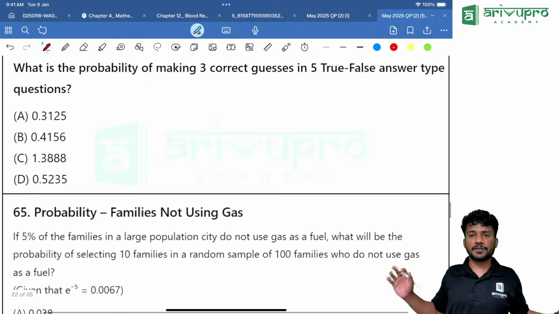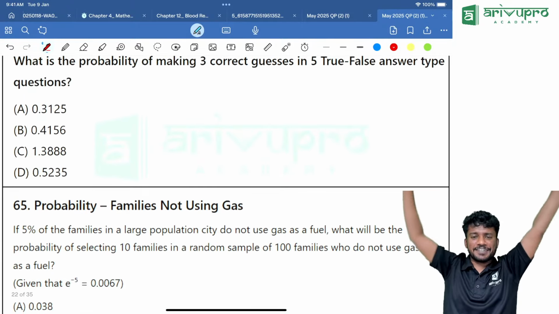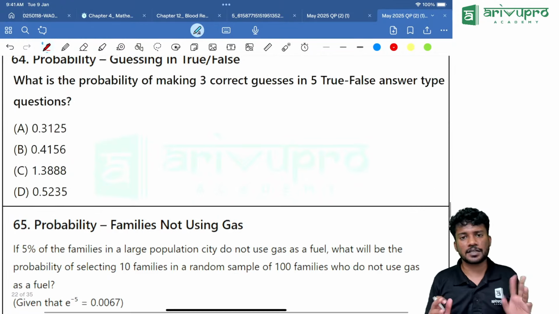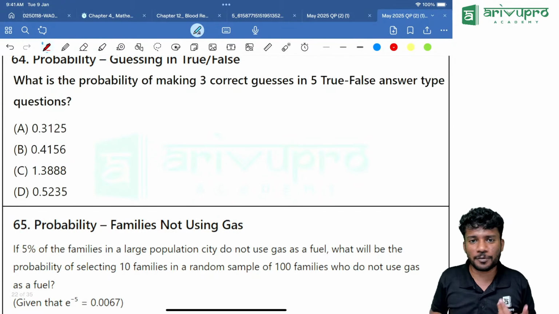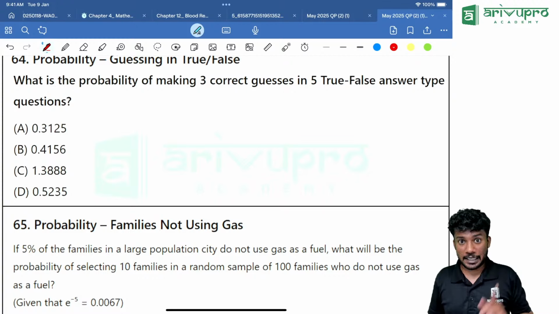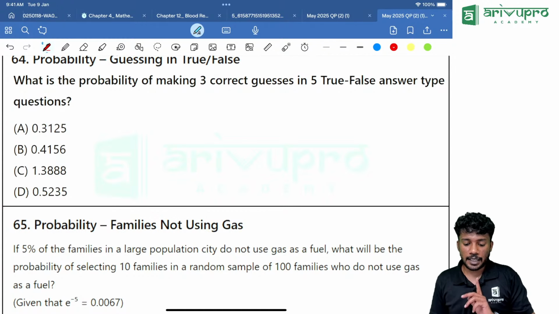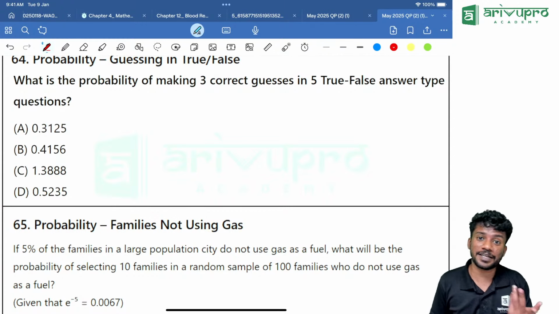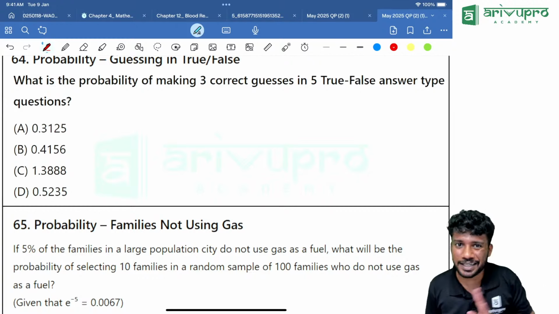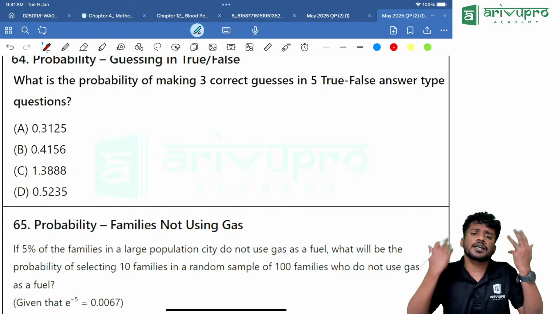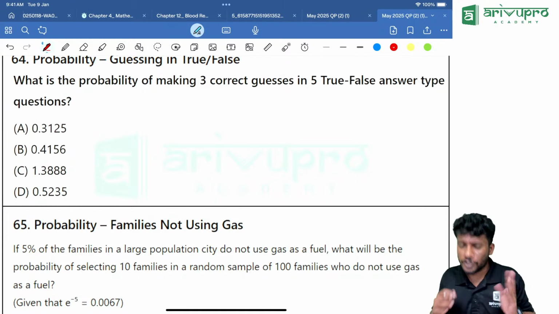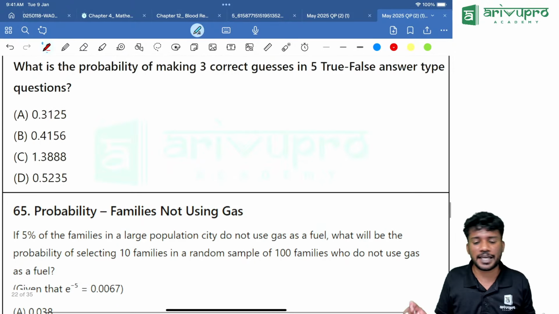Next one, everyone, come to the basics. It's a very interesting question. You can do it 2 ways. One way is you can use the binomial distribution, N, you remember? Yes, that method you can use, NCX into P raised to X into Q raised to N minus X formula, or you can randomly use our normal method of probability. That also can be done.